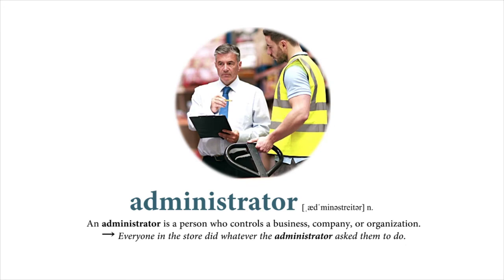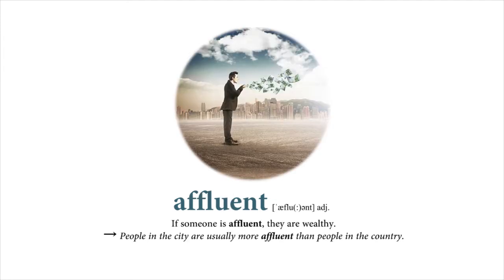An administrator is a person who controls a business, company, or organization. Everyone in the store did whatever the administrator asked them to do. Affluent. If someone is affluent, they are wealthy. People in the city are usually more affluent than people in the country.